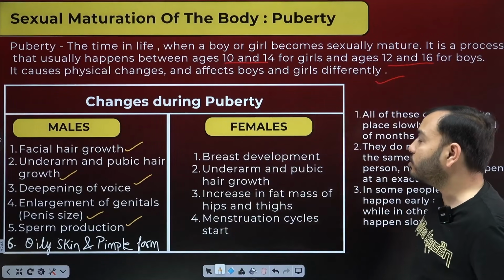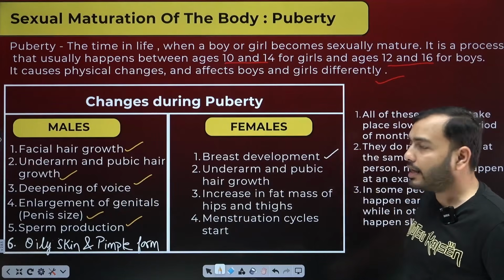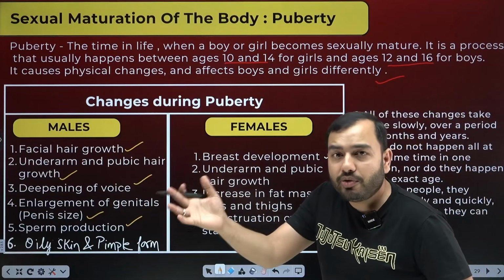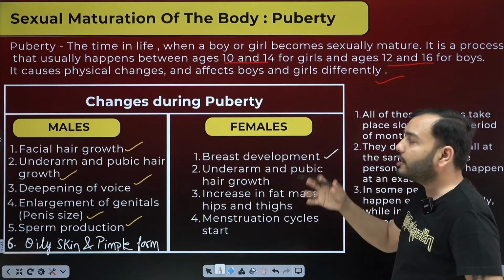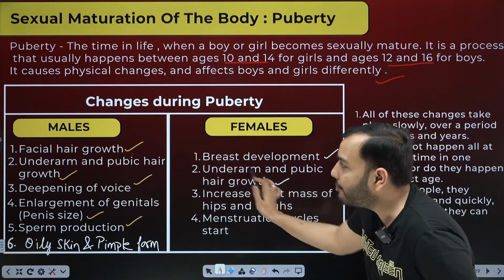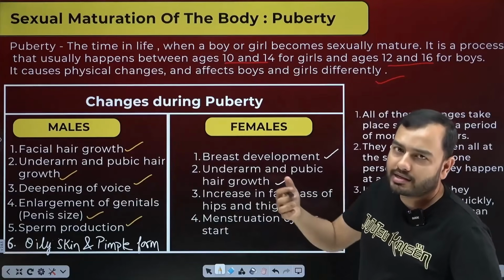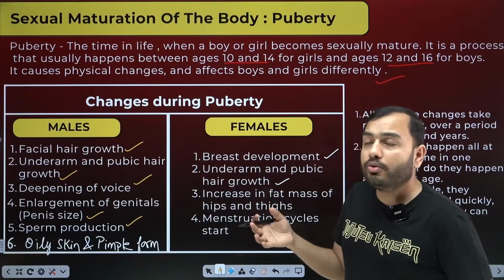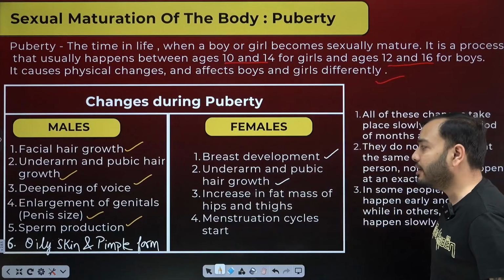If I talk about females, what happens? First of all, breast development starts happening. The breasts in childhood, male and female look alike. But with time, their breasts start developing during puberty. Underarm and pubic hair growth is common. What happens in male and female? Hair starts growing in their underarms too, and hair starts growing around their reproductive parts.